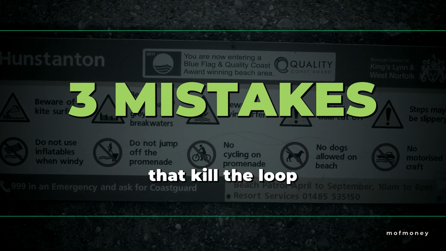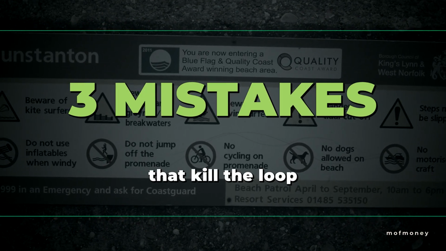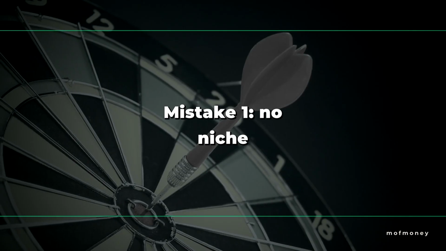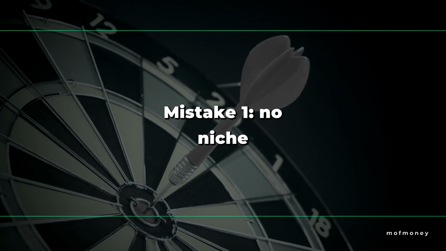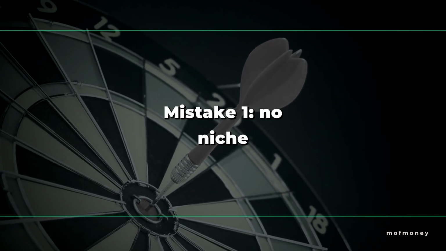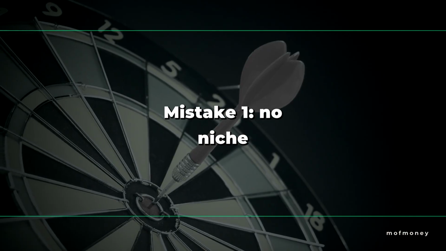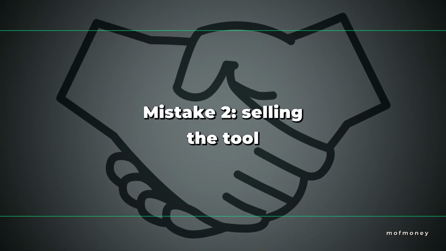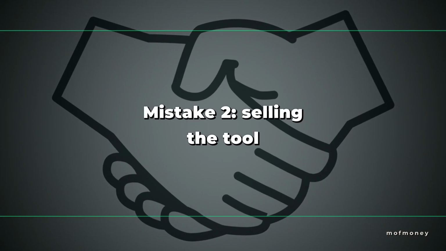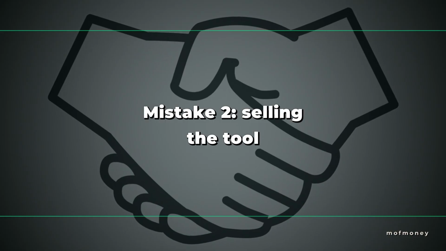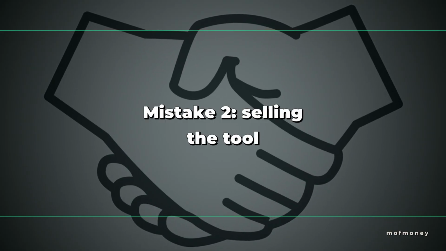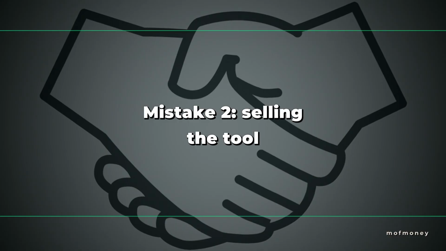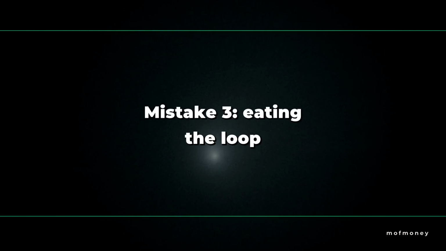Before you go, dodge the 3 mistakes that destroy these loops early. Mistake 1, trying to serve everyone. A vague offer gets ignored. Pick one narrow customer and become obvious to them. Mistake 2, selling the AI instead of the outcome. Nobody pays for prompts. They pay for more leads, more time, more sales. Sell that. Mistake 3, the deadly one, spending the snowball while it's small, which brings us to the one rule.